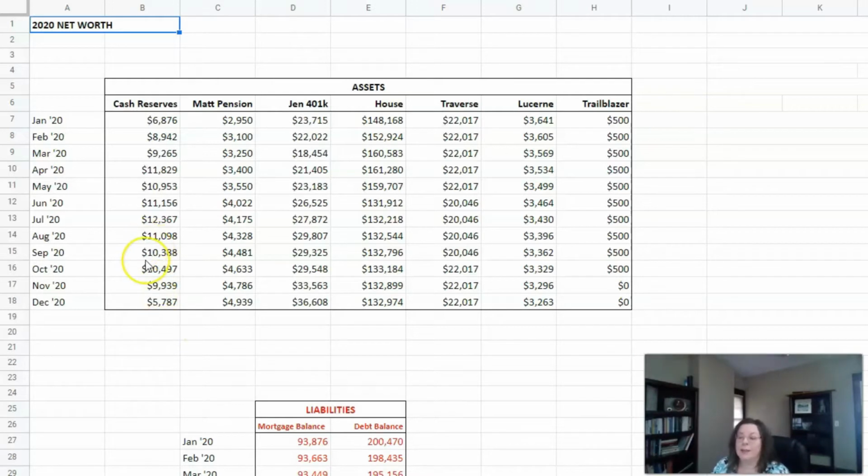And then COVID hit, just like it did everybody else, but it hit my family starting in August. And well, actually, it really started in July because Matt ended up having to take time off. He ended up on a leave of absence because he wasn't doing well with everything. And he started that in July, and then my parents got sick in August and I had to go care for them. I'm an only child and my mom was too sick to take care of them. They didn't feel like they were sick enough to go to the hospital at that point, and they didn't even know if they had COVID until after I got there. So now I'm caring for two people.